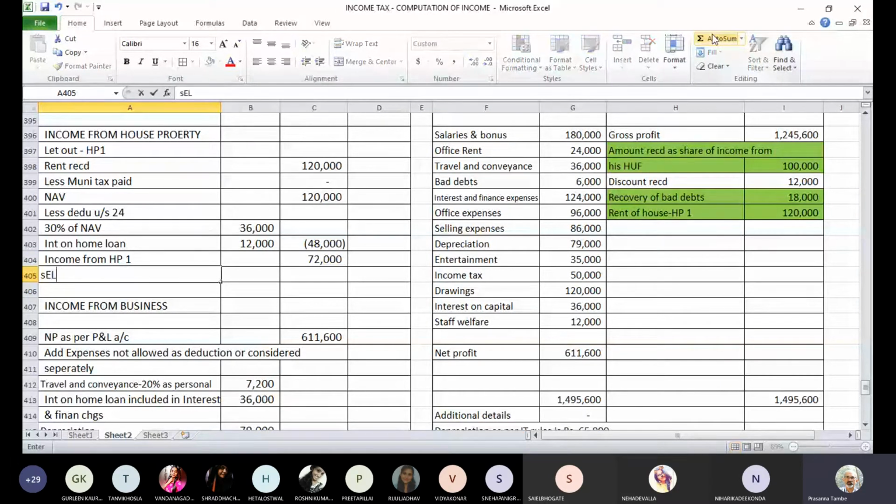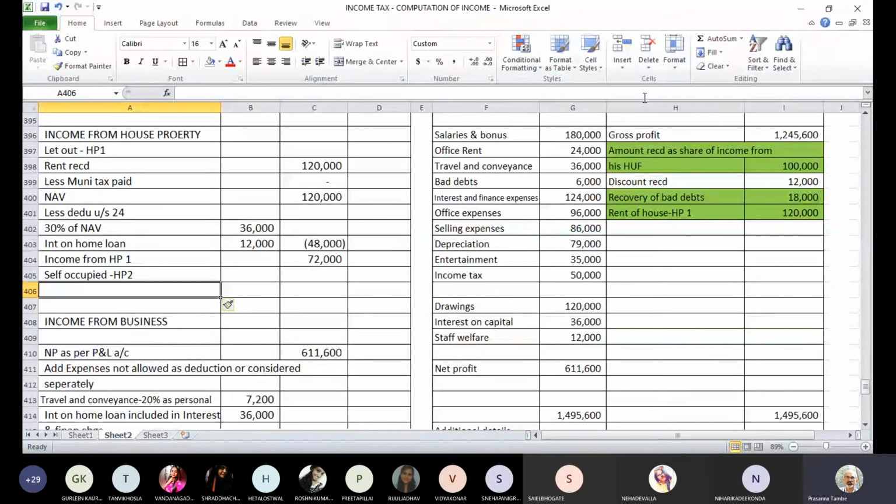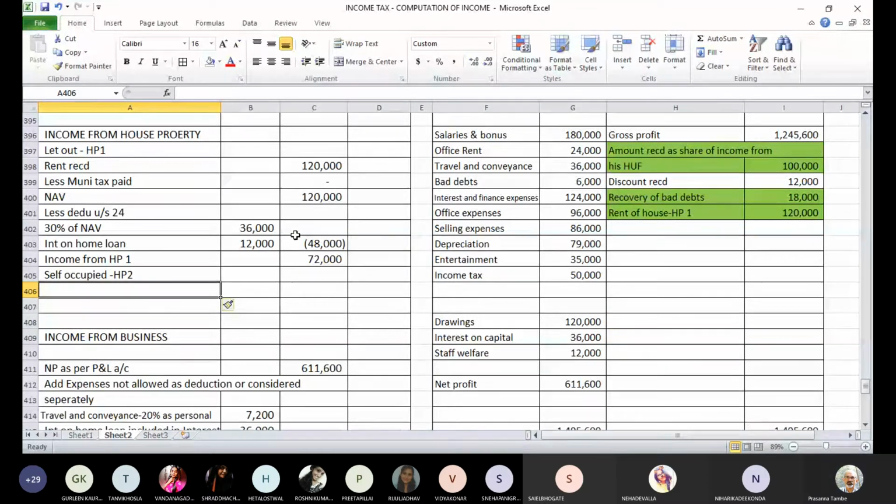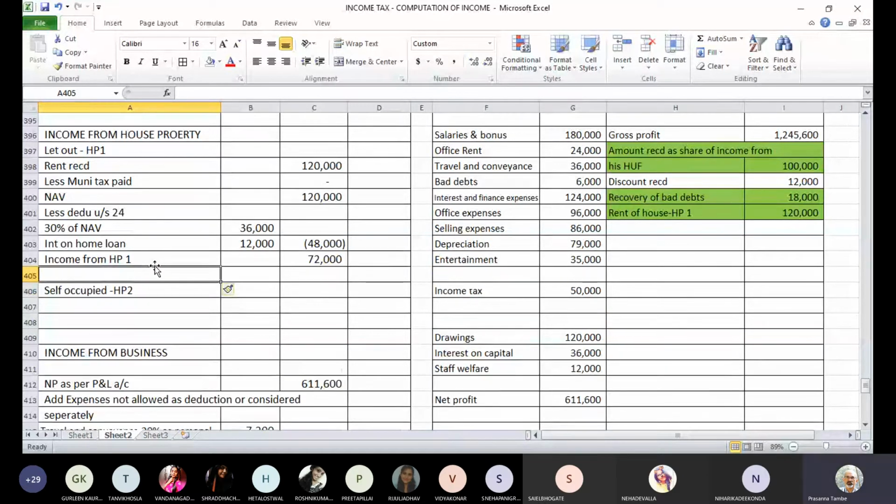And the second one is self-occupied property. Gross annual value is nil, and only deduction is interest on home loan.